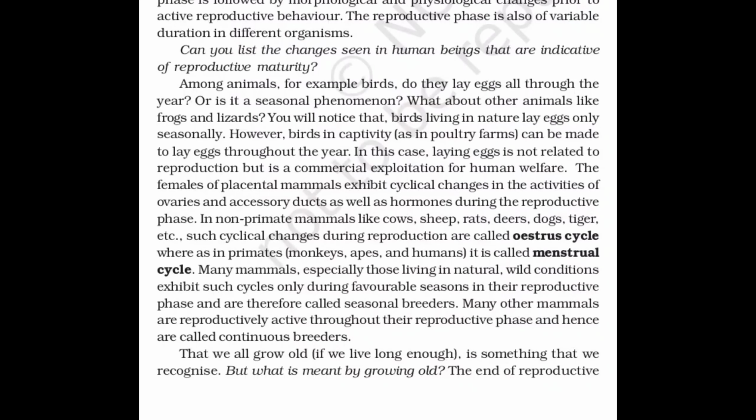However, during the sexual reproductive stage, placental animals exhibit some cyclic changes during the activities of ovaries and accessory ducts. In non-primate mammals like cows, sheep, rats, deers, etc., such cyclical changes during reproduction are called oestrus cycle. And in case of primates like monkey, ape, and human, it is called menstrual cycle.